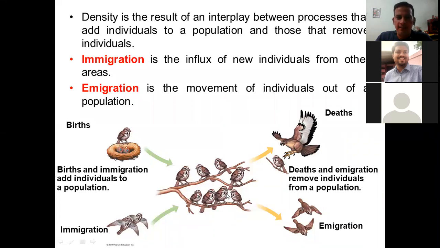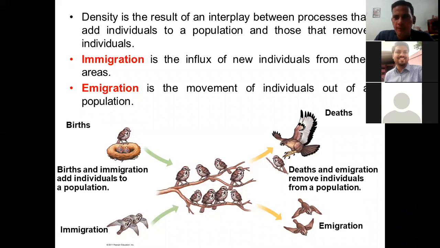Let's say in this particular picture, some of the birds move to different areas. You might have seen that birds lay eggs, and from those eggs the young chicks come out. Once they are mature enough, they would like to move on their own. They move to different areas or locations, which is called emigration. So their population in that particular area will decrease. Or if these small birds are preyed upon by bigger birds, eaten by vultures or eagles, both of these instances will lead to a decrease in the population.